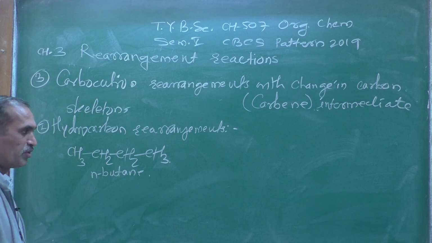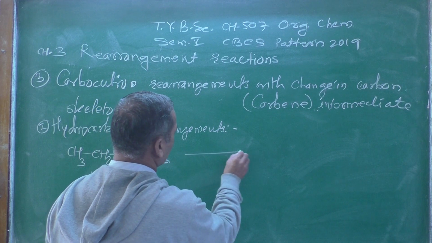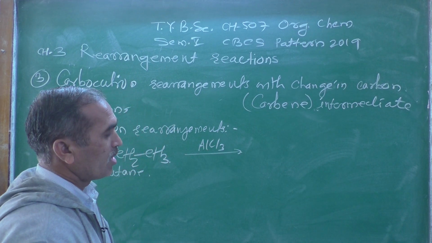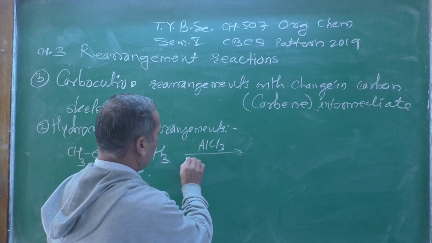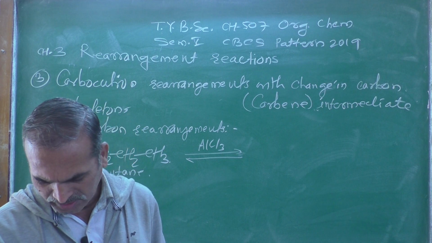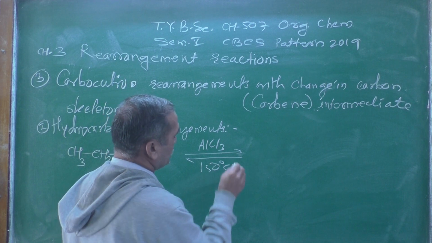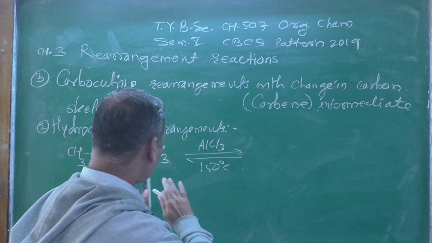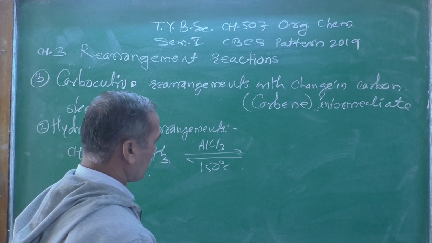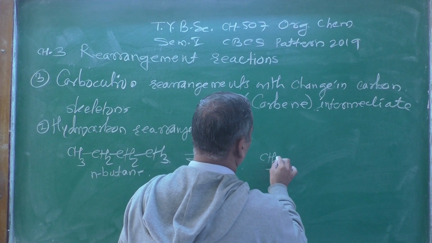substrate, n-butane, and when this n-butane is treated with AlCl3, which is aluminum trichloride, at equilibrium, heated to about 150 degrees centigrade, during the cracking process the n-butane, that is a straight chain carbon skeleton, after the reaction the carbon skeleton is totally changed.